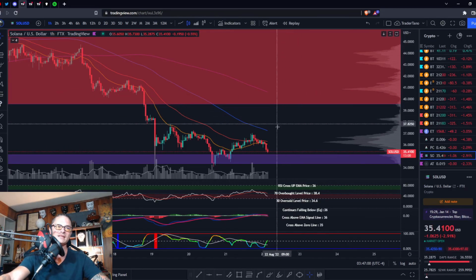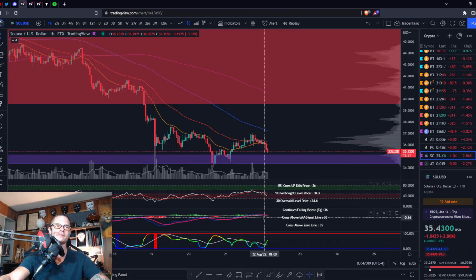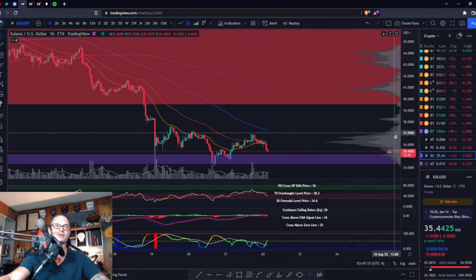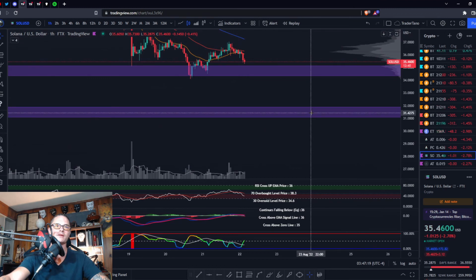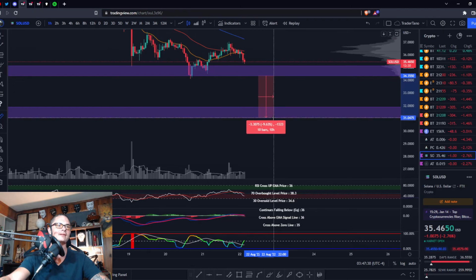But I think that has a lower probability because your volatility is starting to expand as your momentum oscillators are all turning bearish. So if we break this purple zone to the downside, next level, 31.50. Quite the move. Let's see what that move would be. If we break this purple zone, we're going to have an 8 to 10% move.